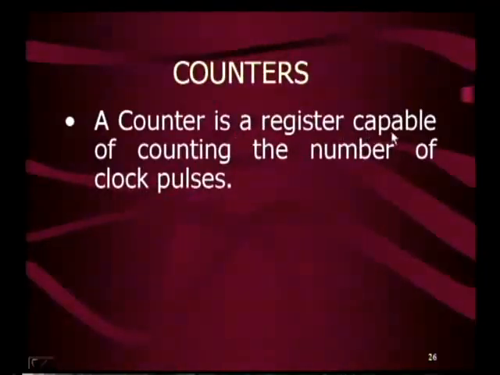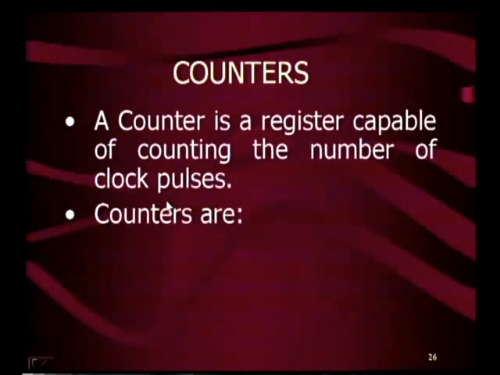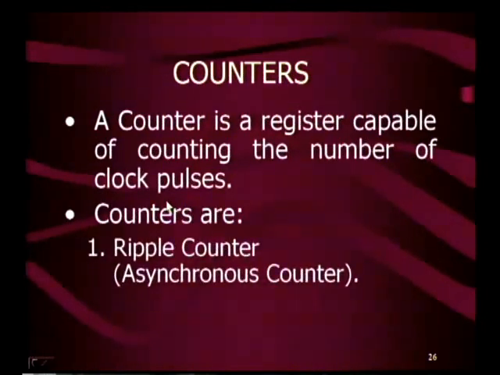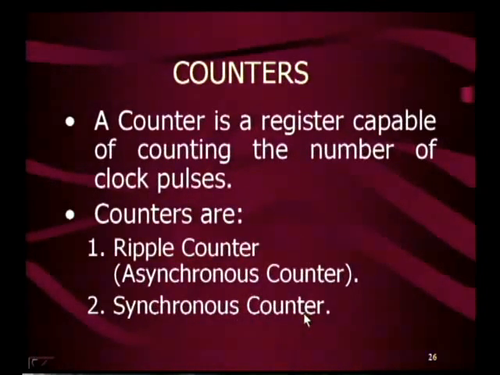Now, let us discuss what is meant by counter. A counter is a register which is able to count the number of clock pulses. The counters are basically of two types, asynchronous counters and synchronous counters. The counters are first the ripple counter, which is an asynchronous counter, then the synchronous counter. Now we will see each and every counter in detail.